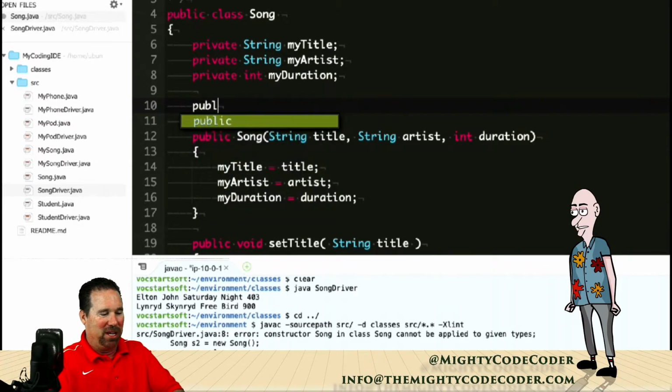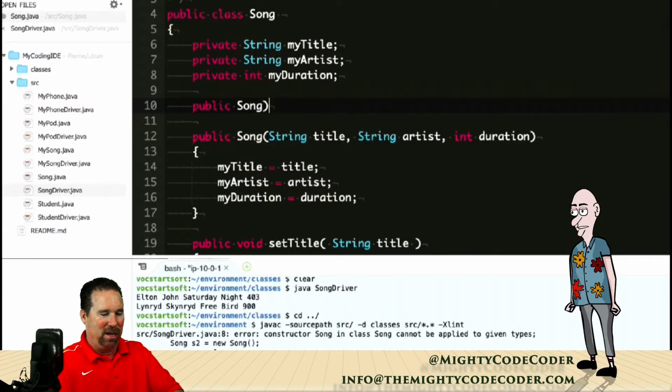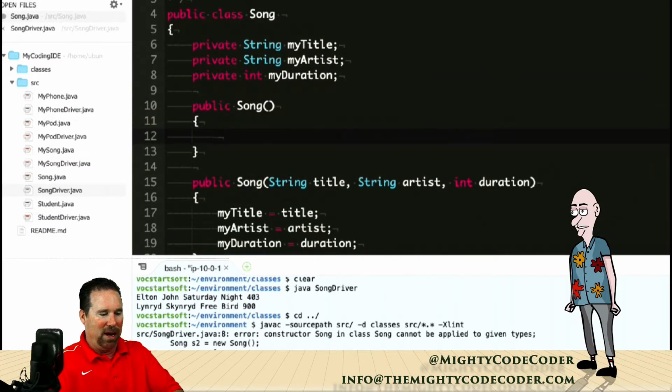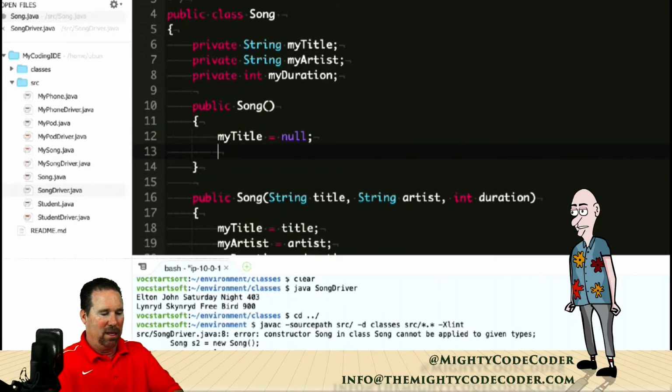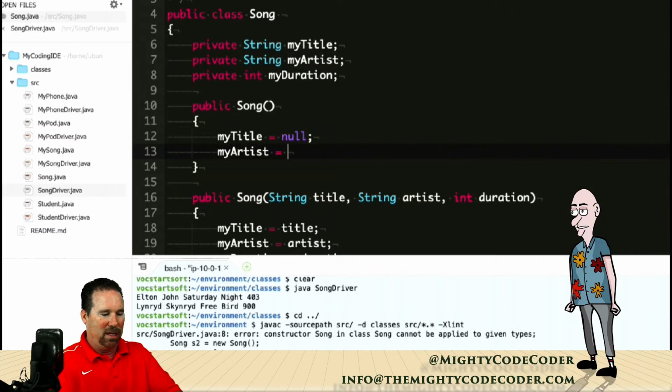So now we have to put it in. Let's go public Song and put nothing in there. All right, let's actually set it to null. Let's go myTitle equals null. Let's go myArtist equals null.